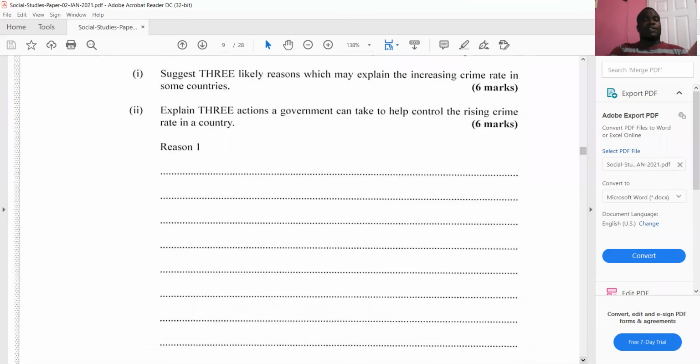Next part of the question says, explain three actions a government can take to help control the rising crime rate. So if the crime rate is rising, what can the government do to control it? Right? The government can increase employment. If persons are gainfully employed, making a livable wage, then the chances of them turning into a life of crime will be greatly reduced.